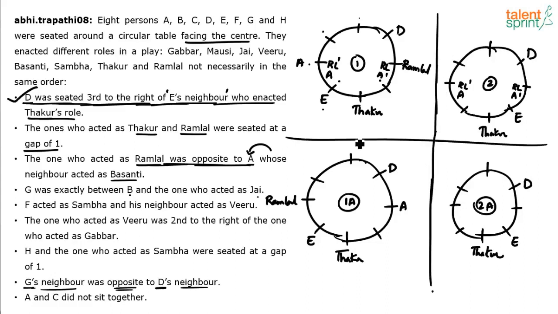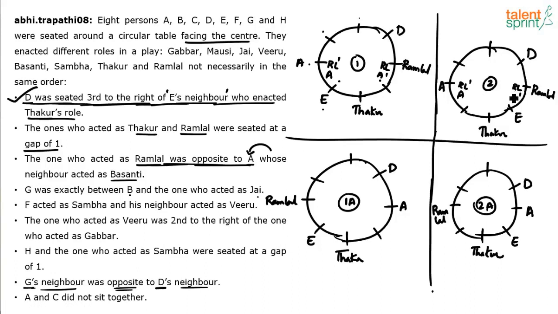Similarly, case number 2 and 2A. In case number 2, let's take Ramlal here and A here. In case number 2A, let's take Ramlal in this position and let's take this as A. You're able to follow? What have we done?